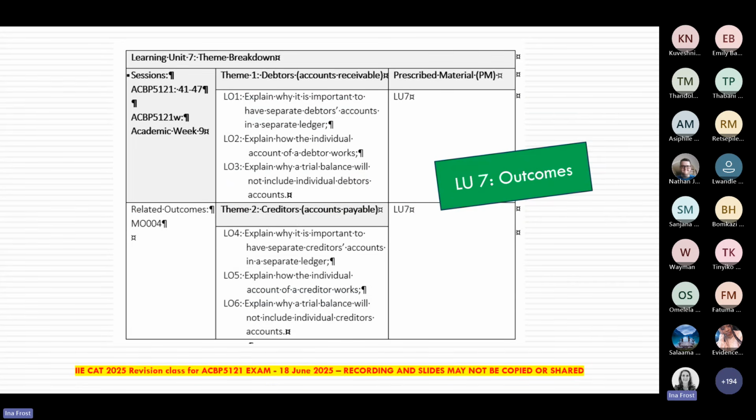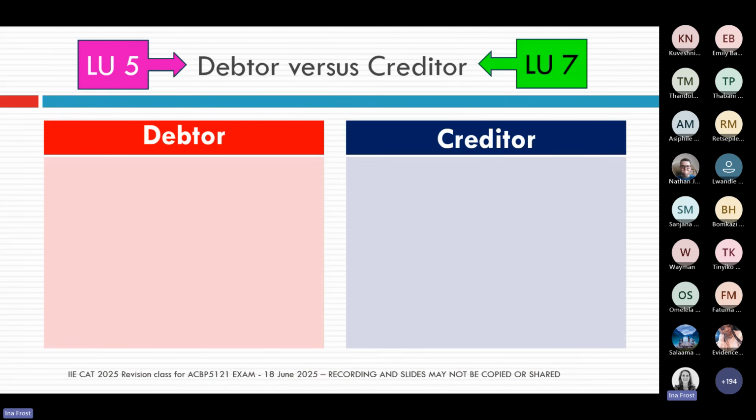So this is what we can expect of you in learning unit number 7. As always, read through these outcomes and say to yourself, can I answer a question based on each of these outcomes? Now, as we said, learning unit 7 looks specifically at debtors and creditors. In Learning Unit 5, we also looked at debtors and creditors. So Learning Unit 5 and 7 do sit together, because in both of these learning units we look at how to record credit transactions.